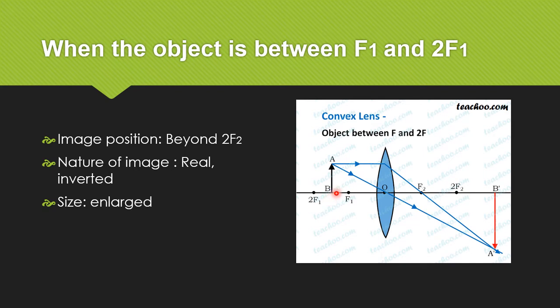When the object is between F1 and 2F1, image position beyond 2F2. Nature of the image is real and inverted. Size of the image is enlarged.